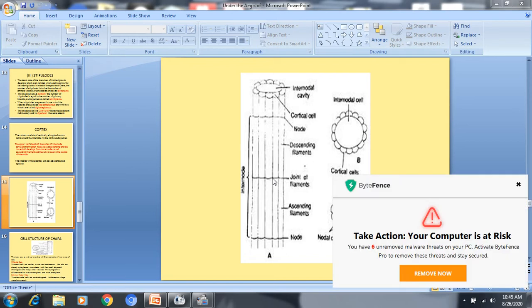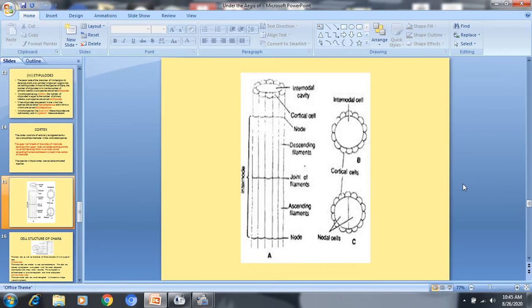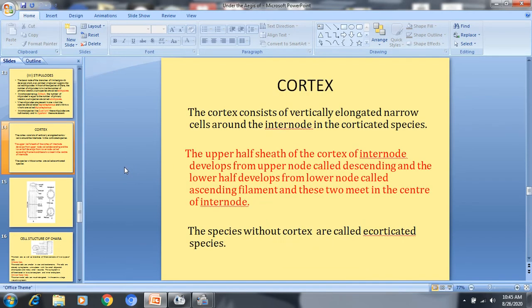which grows upward. The filament which grows downward is called the descending filament, and the filament which moves upward is called the ascending filament, and these two filaments join in the center and in this way form a complete sheath of cortical cells. So this species is called corticated, and if the sheath is absent, it is called ecorticated.